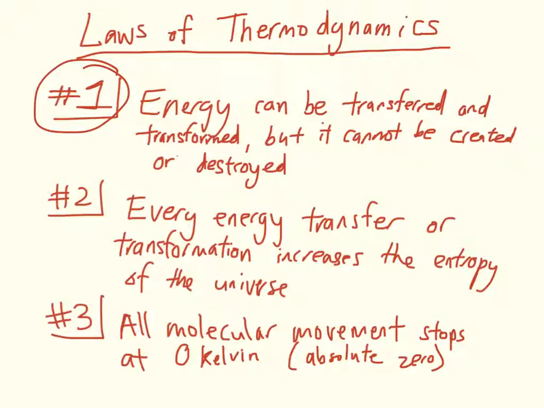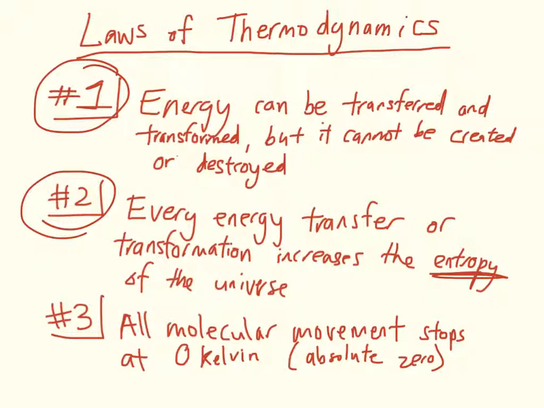You won't just suddenly have more of one type of energy when you don't have less of another type of energy within the universe. Now, the second law says that every energy transfer or transformation increases the entropy of the universe. And what is entropy? Entropy is a measure of disorder.